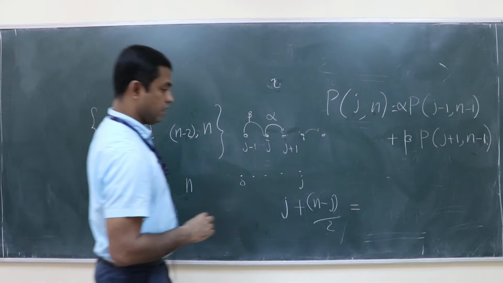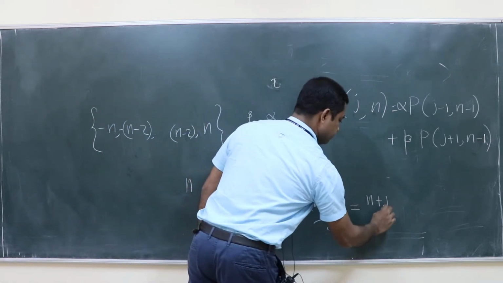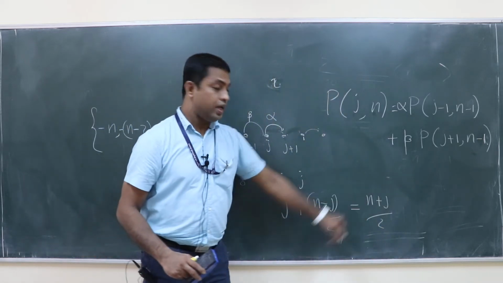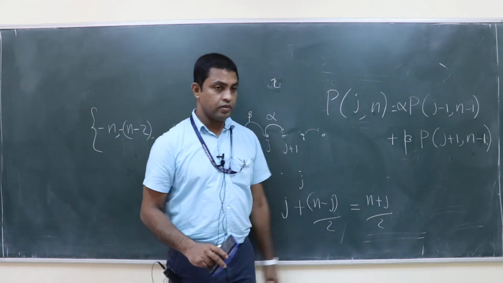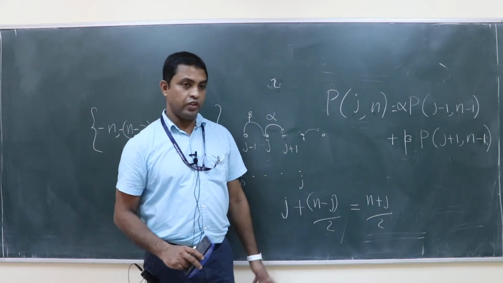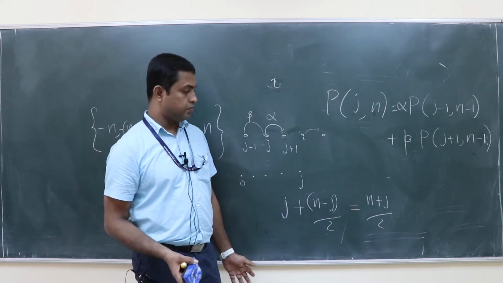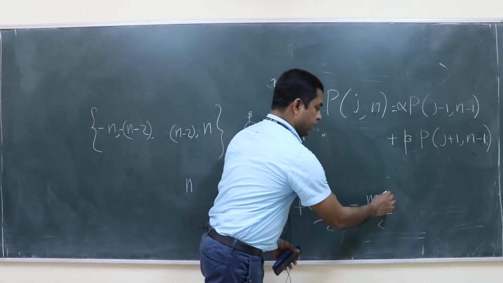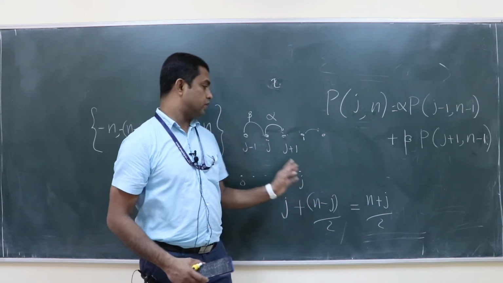N plus j by 2, right? So what is this number? This will move this many steps. Is this an even number or odd number? N plus j? It will be an even number. What about n minus j? Will that be an even number? Yes, sir. So n plus j by 2 times it has to move right to reach j.